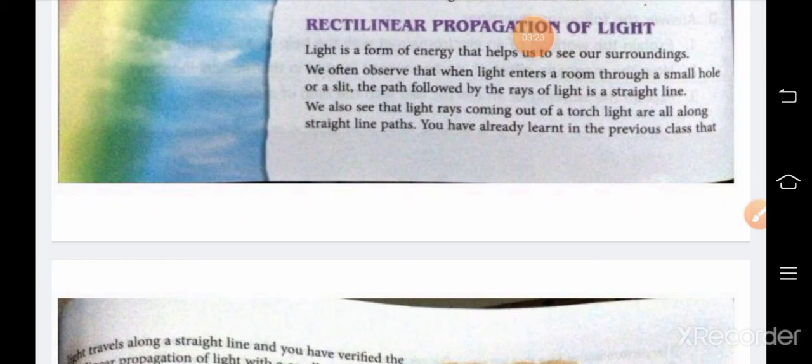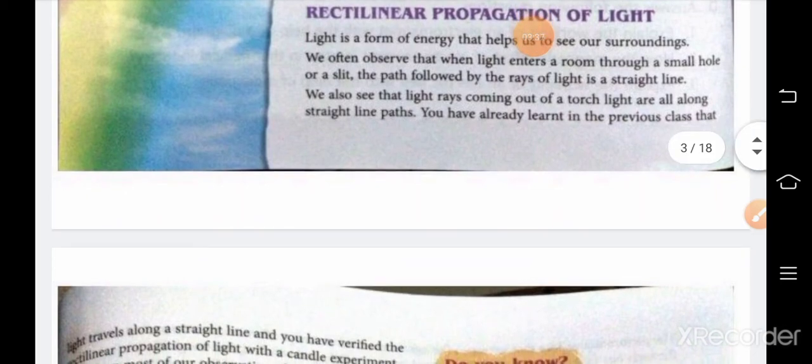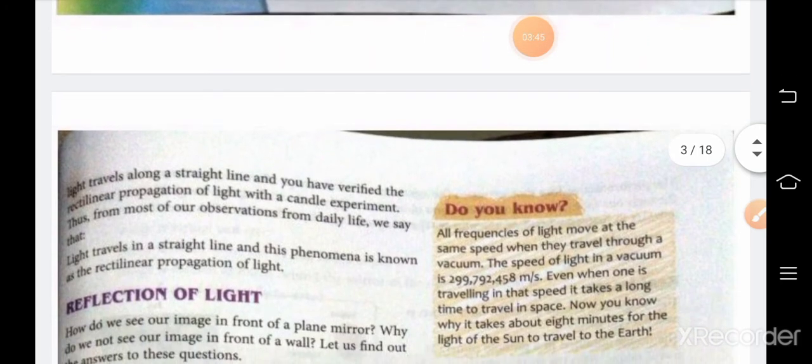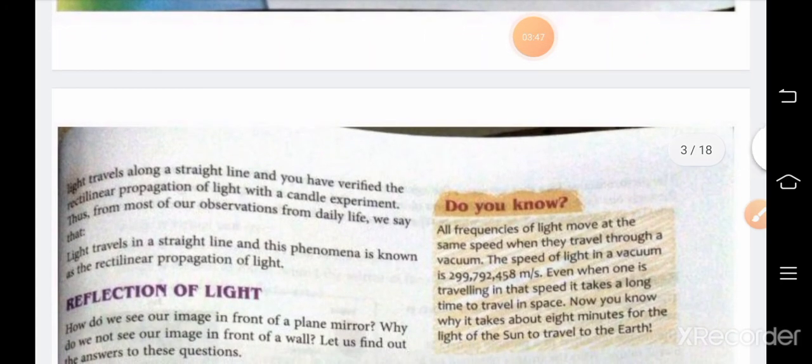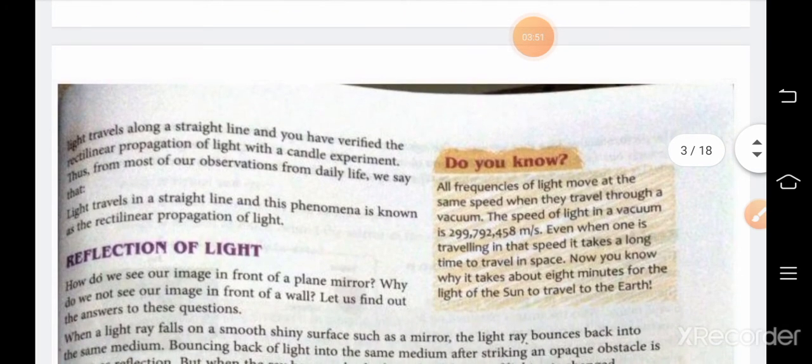When light enters a room through a small hole or a slit, the path followed by the rays of light is a straight line. You are able to see it. We also see the light rays coming out of a torch. It is along a straight line path. So light always travels in a straight line. If there is any barrier or obstacle in the path of the light, then it will stop there.